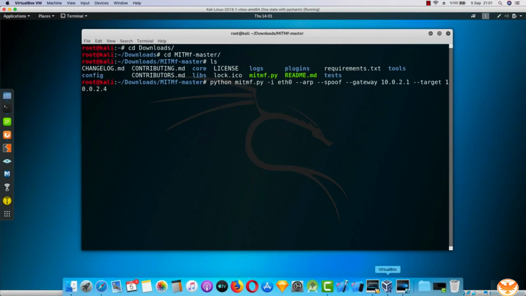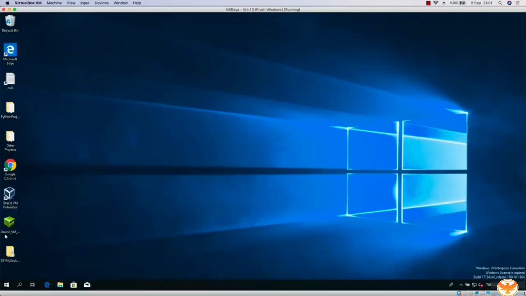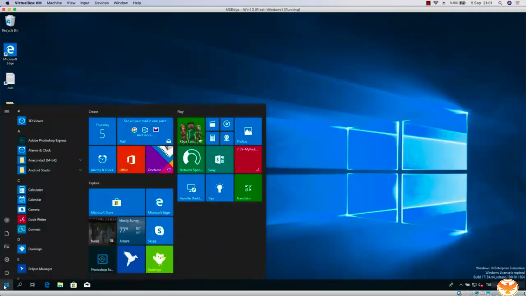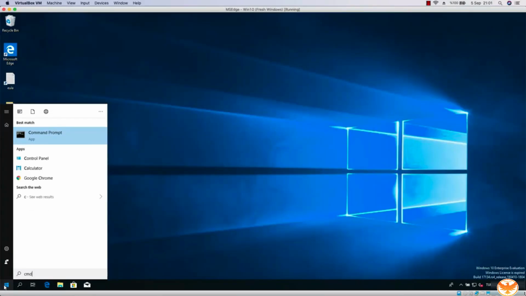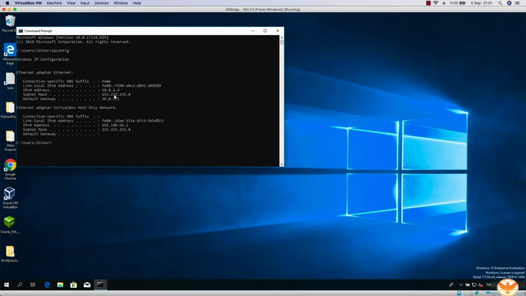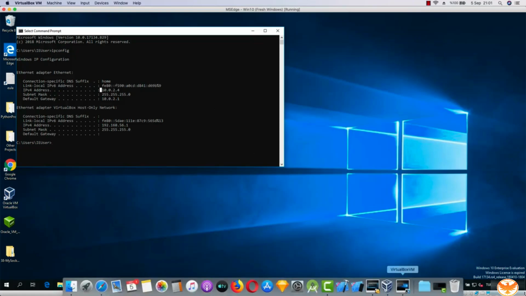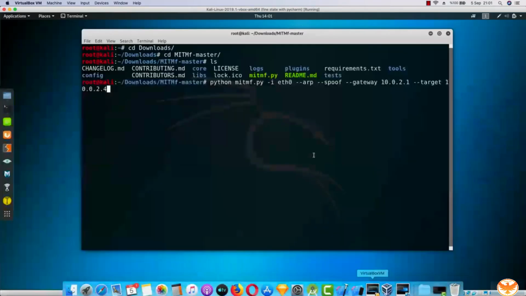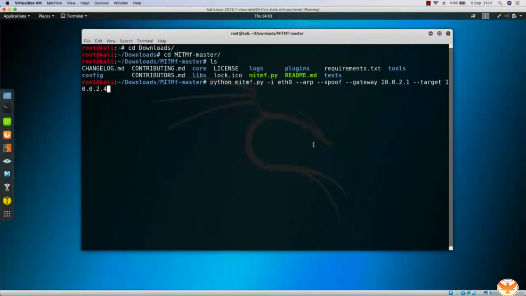Remember, in the Windows, if you come over here and if you run cmd from the search file, okay, and just open the command prompt, if you run ipconfig, you can see it has the IP of 10.0.2.4. In the real life example, of course, you're gonna get this from netdiscover or nmap. But now we know the target is 10.0.2.4, and I'm going to run this attack against my Windows machine.